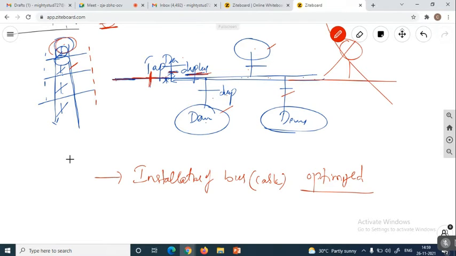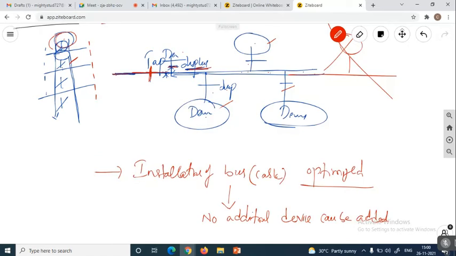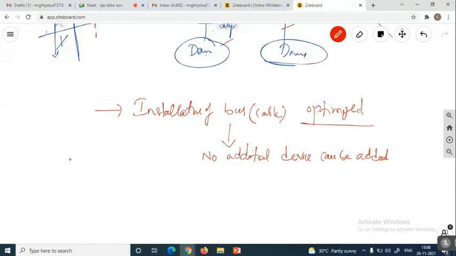The number of devices is restricted. So when there is no possibility of optimization, no additional device can be added. Okay, so this is the main drawback. From this we can say that.